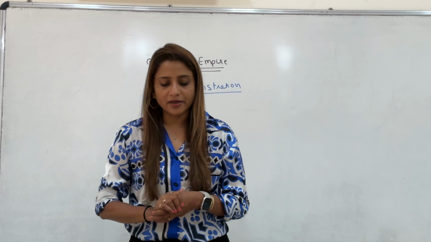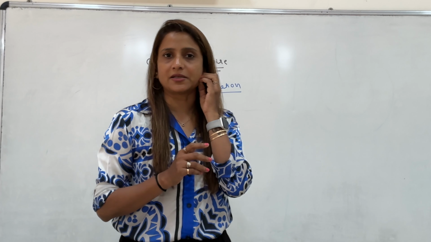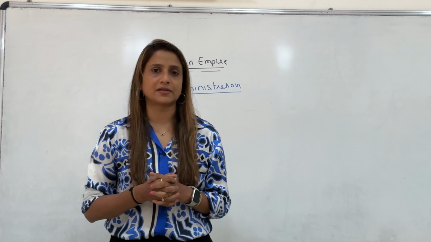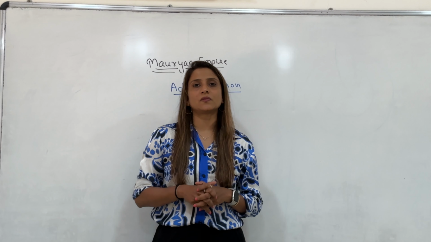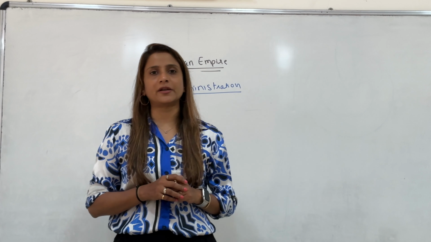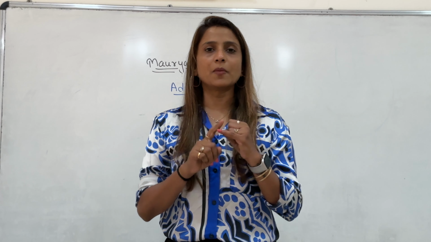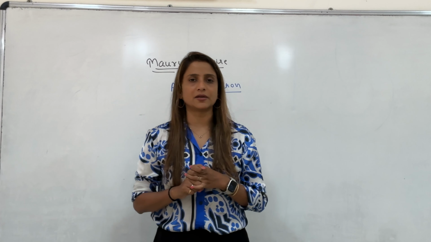Let me tell you one thing. First of all, let me talk about Seleucus Nicator. Chandragupta Maurya had defeated Seleucus Nicator, who was a Greek ruler. At that time, Seleucus Nicator was ruling 4 places in the northwestern part of India: Kabul, Kandahar, Herat, and Baluchistan.